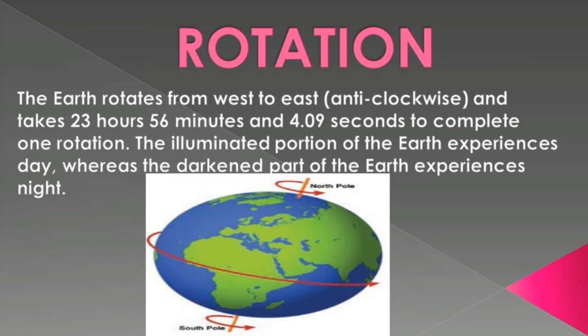Rotation. It is the spinning movement of the earth on its axis. The earth rotates from west to east, in an anti-clockwise direction, and takes 23 hours, 56 minutes and 4.09 seconds to complete one rotation. The illuminated portion of the earth experiences day, whereas the darkened part of the earth experiences night.